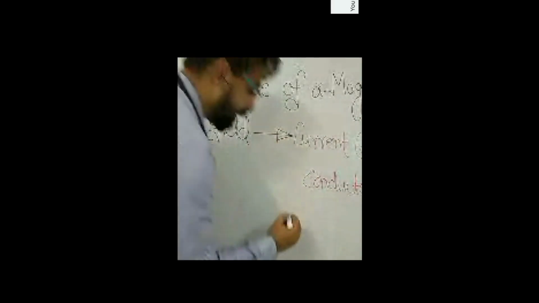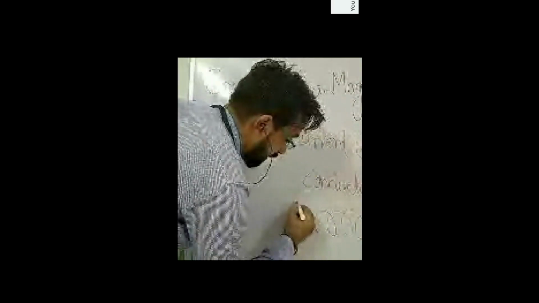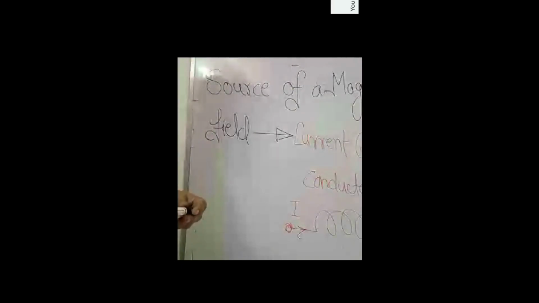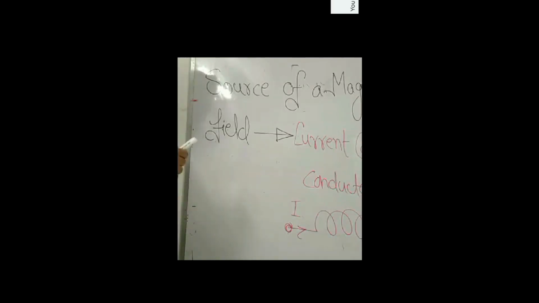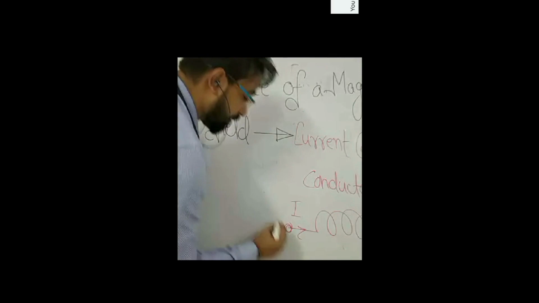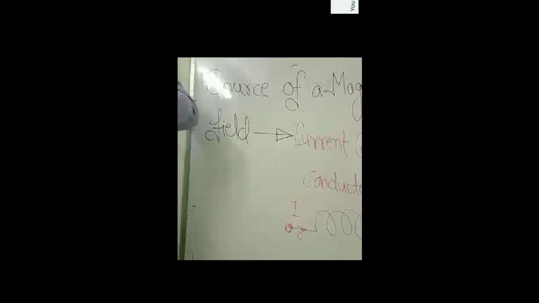Whenever you see that this is a conductor and it is carrying a current, take I, what will happen? It will become a source of magnetic field. So any conductor carrying current is a source of magnetic field.